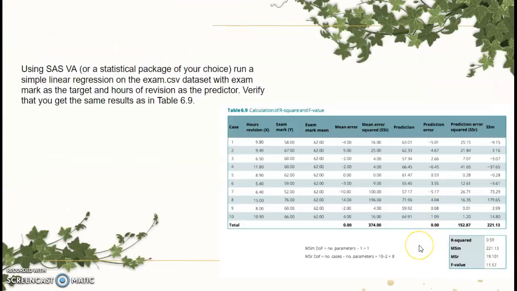So starting off, we were asked to use SAS Viya to run a simple linear regression on the exam.csv dataset with exam mark as the target and hours of revision as the predictor. We were supposed to verify that we got the same results as in table 6.9 from our textbook.